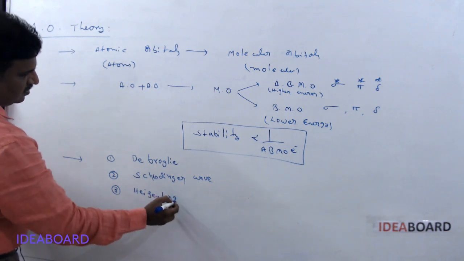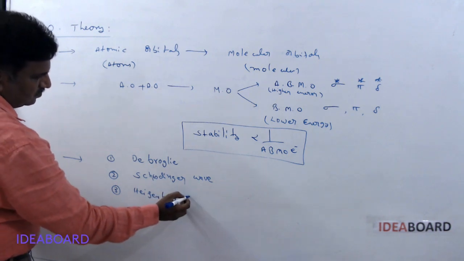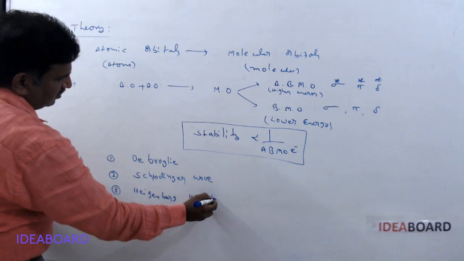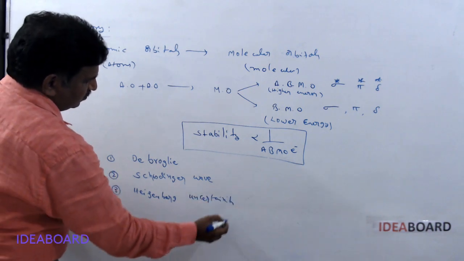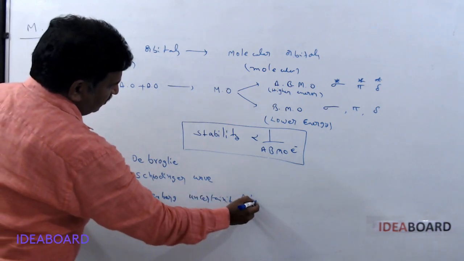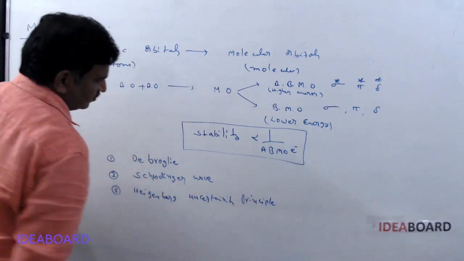Based on these three concepts, the molecular orbital theory is proposed.